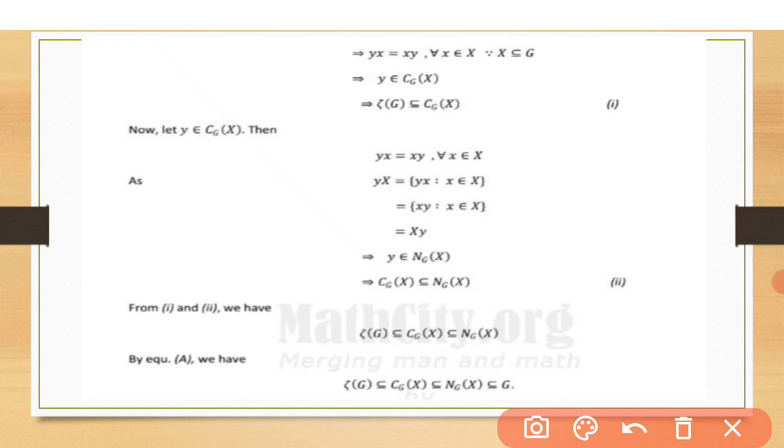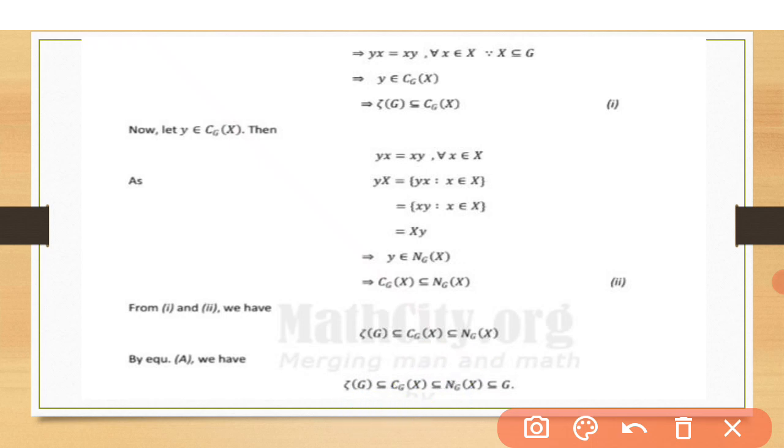So by combining the results, the center of G is contained in the centralizer of X in G, and the elements of the centralizer are contained in the normalizer of X in G. Hence proved.